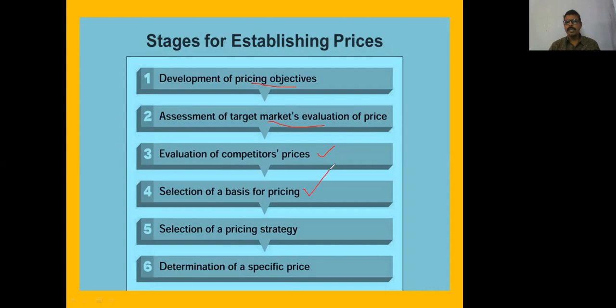Selecting the basis for pricing means they will identify the basis, whether the price will be very low or high, which depends upon the basis. If they want to maximize market share, they price low. If they want to maximize profit, they price high. Finally, they select the pricing strategy, and finally they define the price. These are the various steps involved in setting the prices.